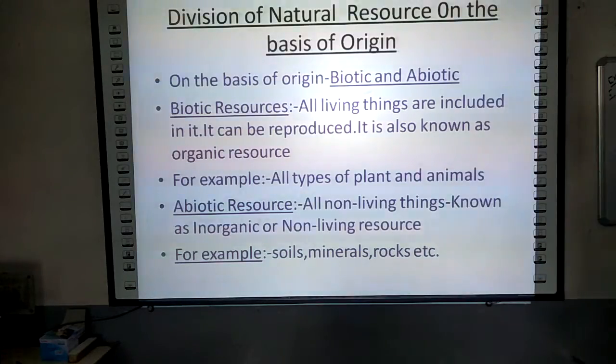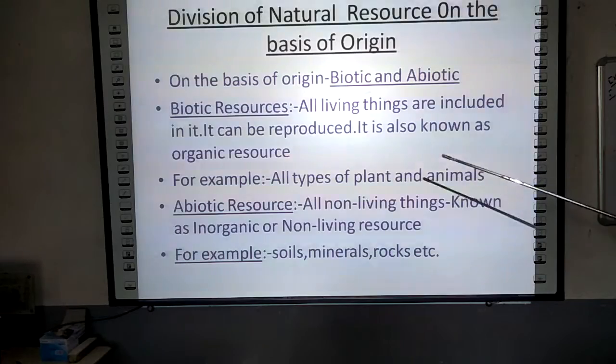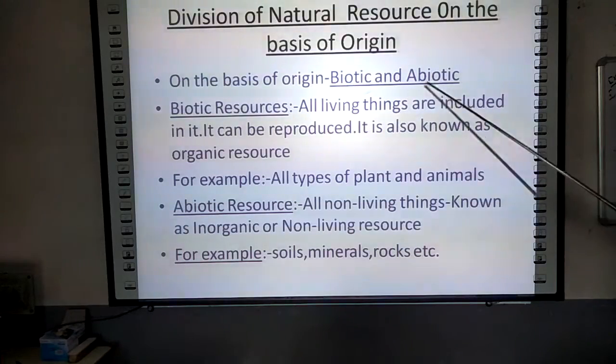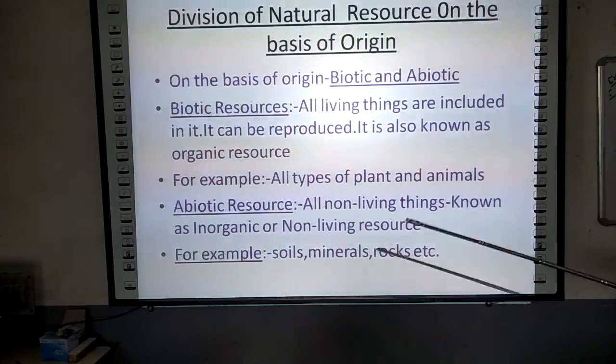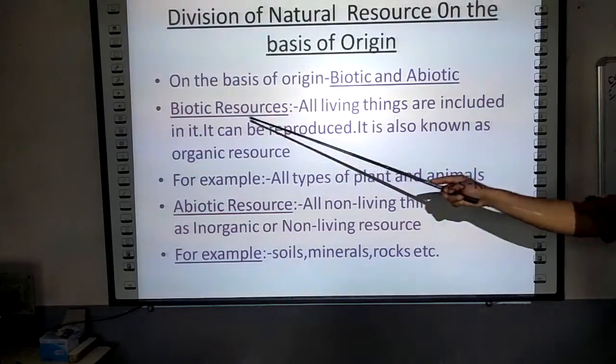Now, the very first division of the natural resource, in this slide I have tried to show you, is on the basis of origin, and all the different types of natural resources on the basis of origin can be divided into two parts. The first one is the biotic and the second one is the abiotic. Let us see what is the meaning of biotic resources.